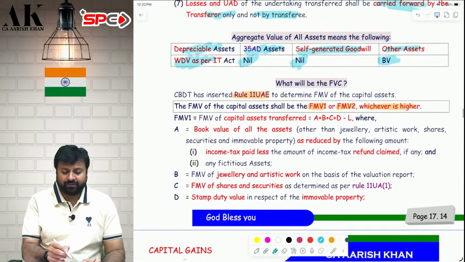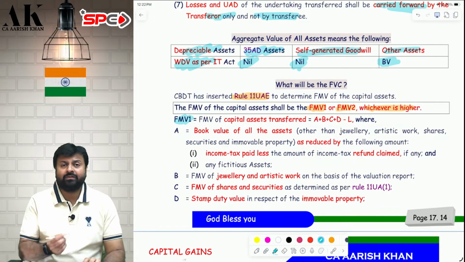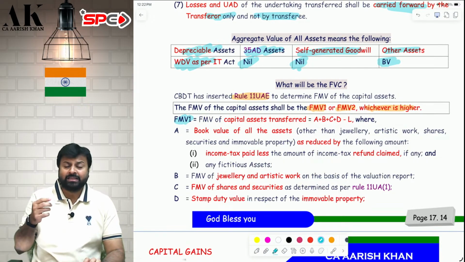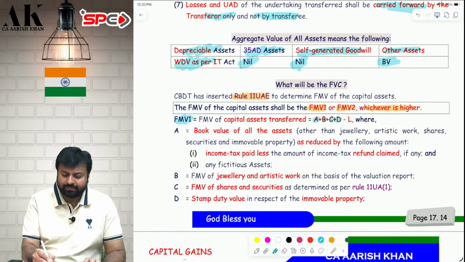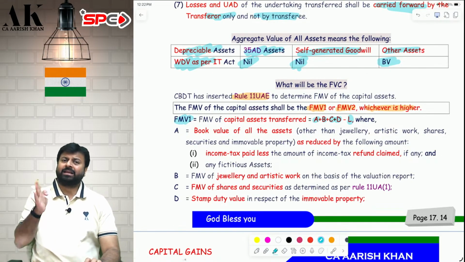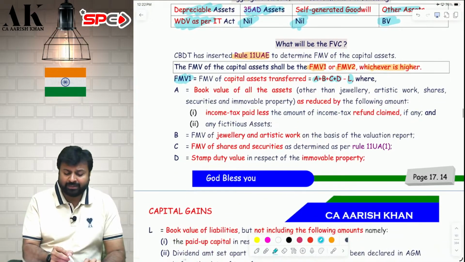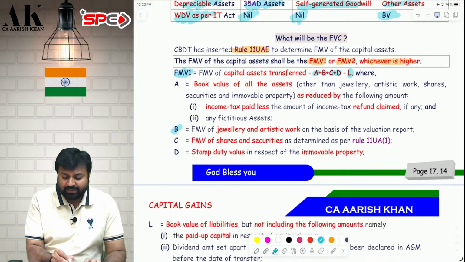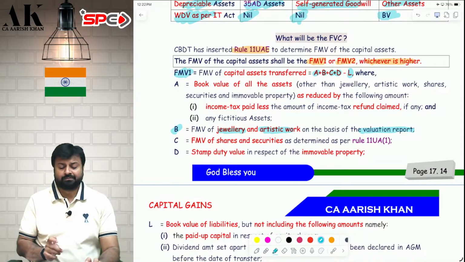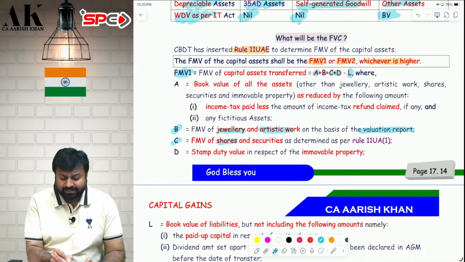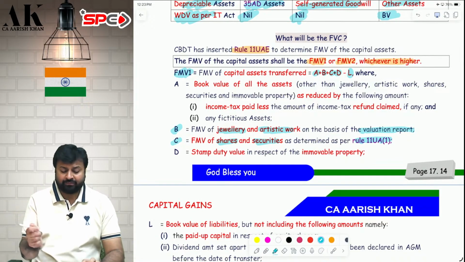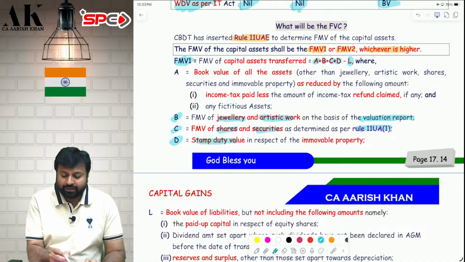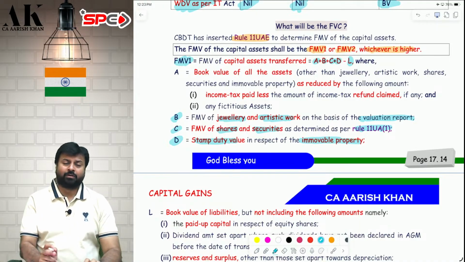Therefore, let's compute FMV1. Again, what is FMV1? FMV1 is the asset and the liabilities that we are transferring. How to compute? A plus B plus C plus D minus L. A, B, C, D are assets, L is liability. Now, I will talk about B, C, D first. What is B? B is FMV of jewelry and artistic work based on valuation report. What is C? C is FMV of shares and securities as per Rule 11UA, which will come later on in IFRS. D is stamp duty value of the immovable property.